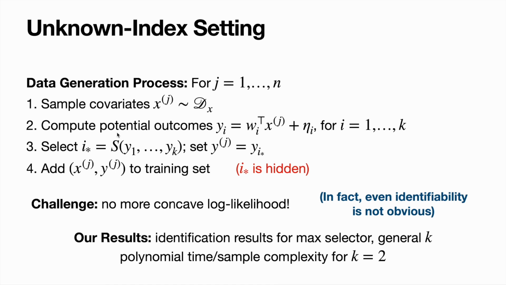And under the special case where K equals 2, which pops up in a lot of places, like the market disequilibrium example, we have an algorithm that has polynomial time and sample complexity in all relevant parameters.